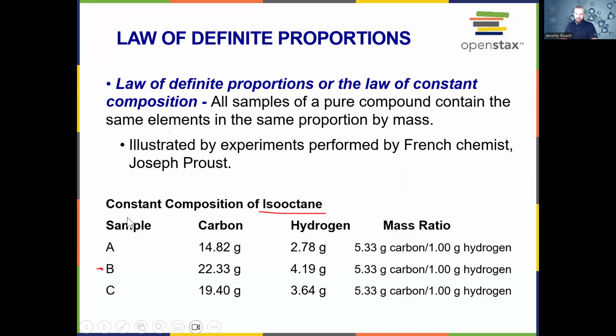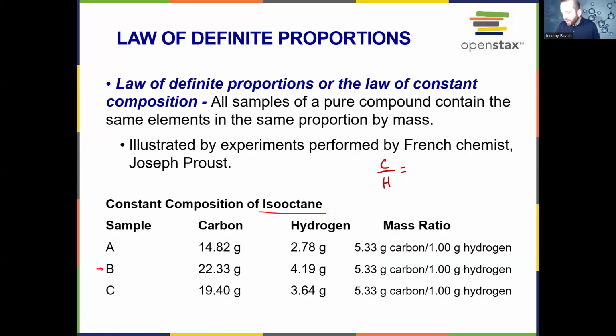So here's an example of isooctane. Here we have sample A, there's carbon and hydrogen. If we write this as the ratio given to us, it would be 14.82 divided by 2.78. That would be carbon to hydrogen.